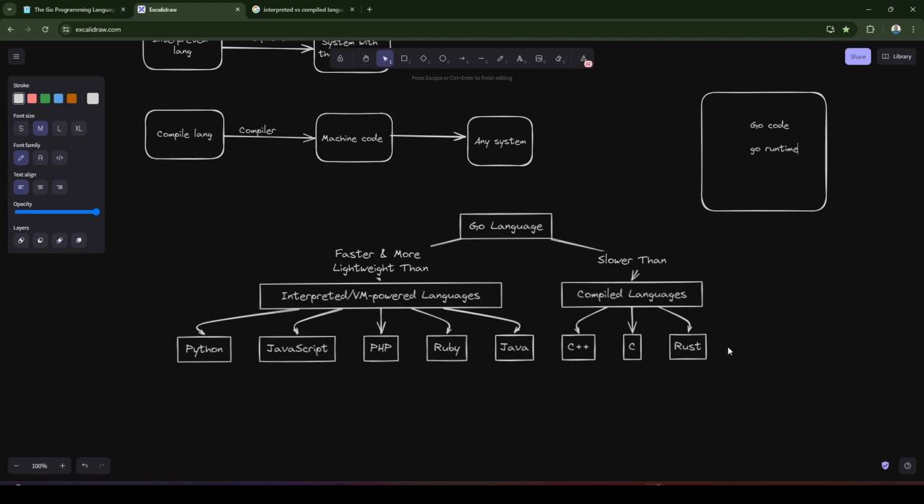The languages C, C++, and Rust don't have this Go runtime or automated memory management. That's why these languages are much faster than Golang, because they do not have any extra package with their code. But Golang does have this package, which also gives you automated memory management, which you don't get in C and Rust. In C and Rust, you need to specify where you are allocating and deallocating memory using malloc, calloc. In Golang, those things happen automatically. That's why it is comparatively slower than these languages, and it is much faster than the interpreted languages.